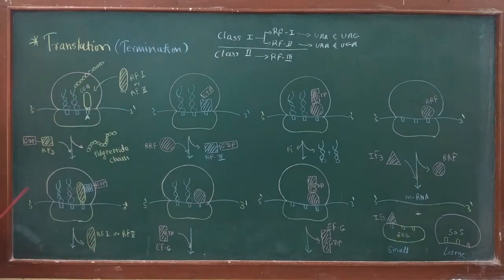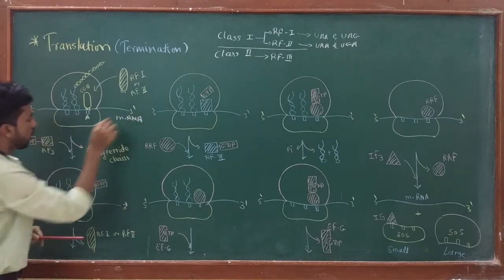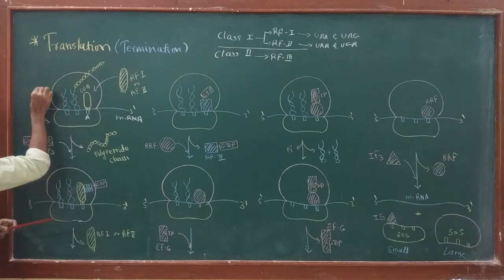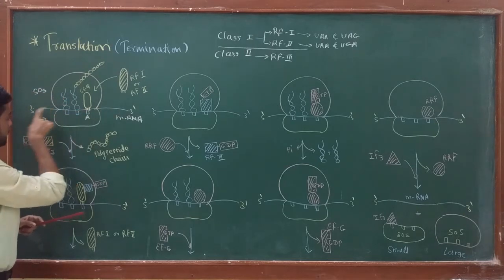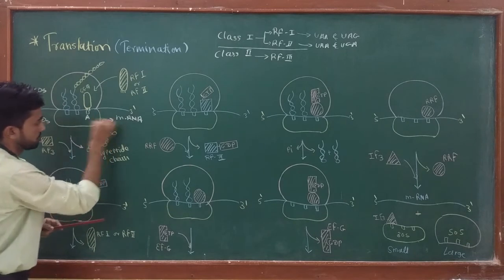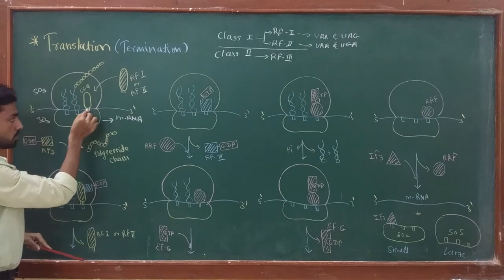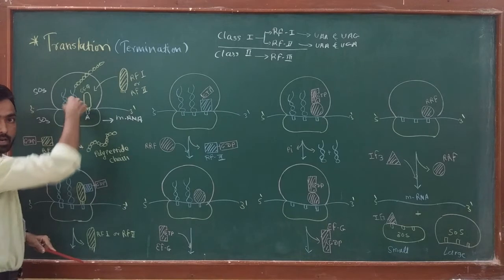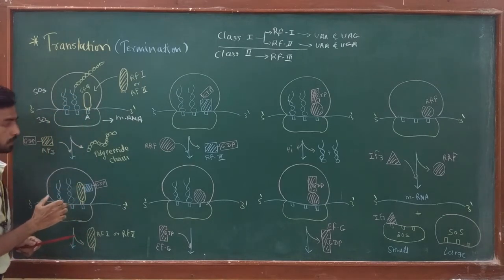Okay, so what happens? This is the mRNA on which there are two subunits of the ribosome, the small subunit which is 30S and the large subunit which is 50S. We know this. The two subunits of the ribosome move in the 5' to 3' direction. At the time of movement, when a new codon comes at the A site, tRNA brings the amino acid. We have seen this in detail in the elongation video.